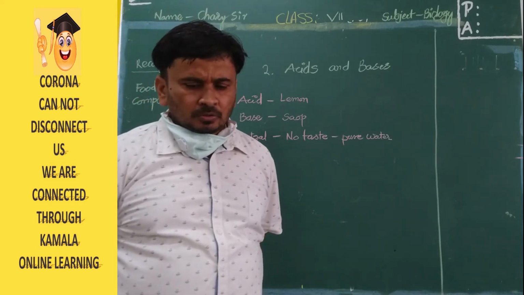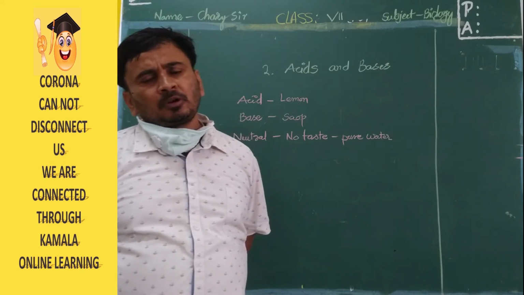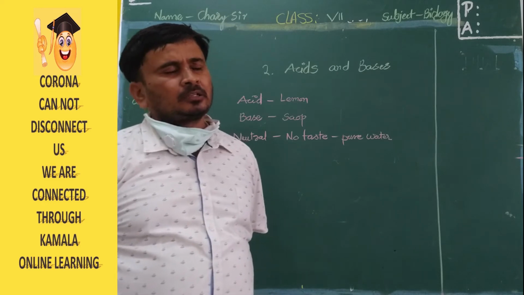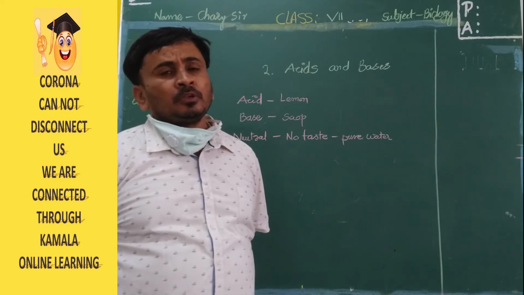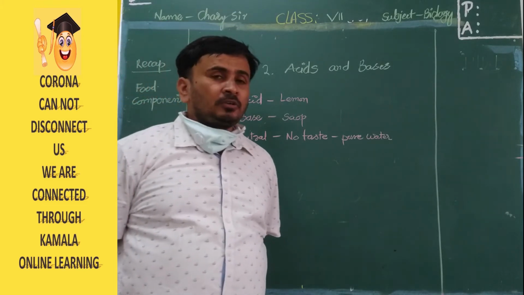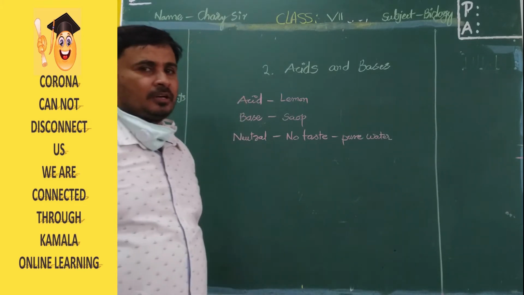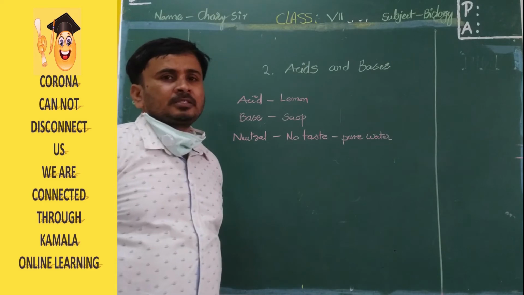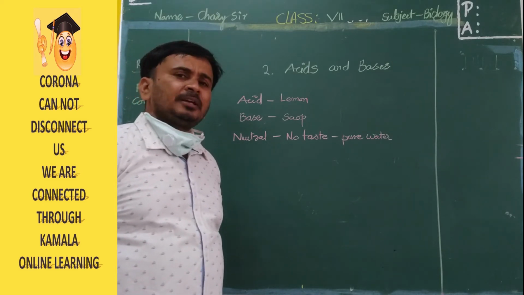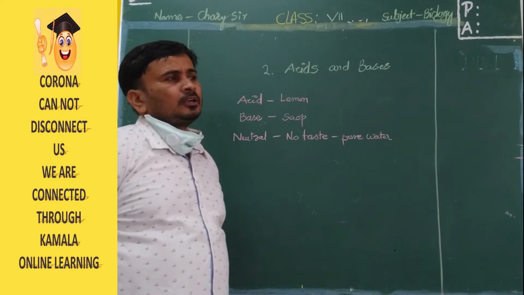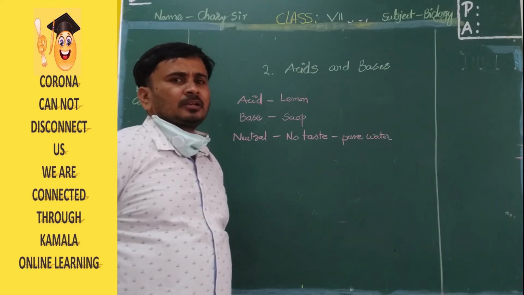Okay. So the materials which are available from morning to evening have different tastes: acidic, basic or neutral. On the earth, different materials, components and elements are there.